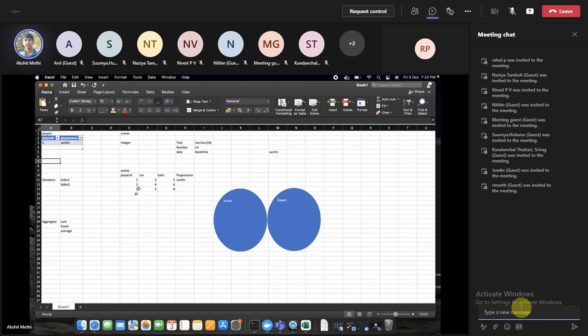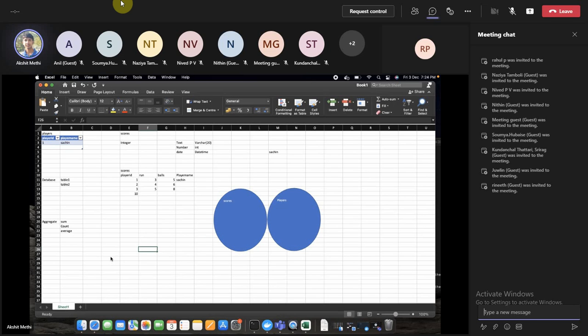What we want is, if some player ID exists here, it should already exist in this particular table. So there comes the concept of primary key and foreign key. I will tell you what exactly a primary key and a foreign key are.